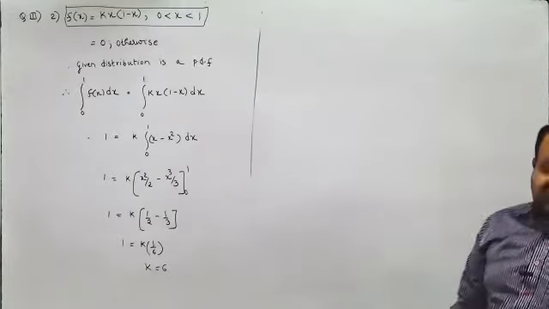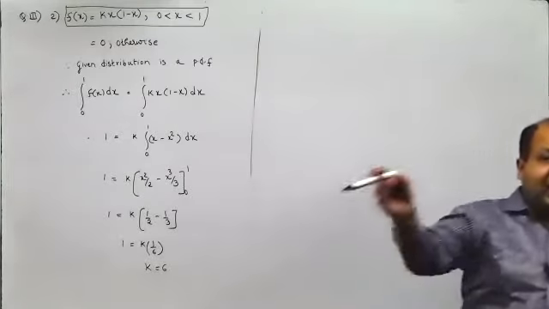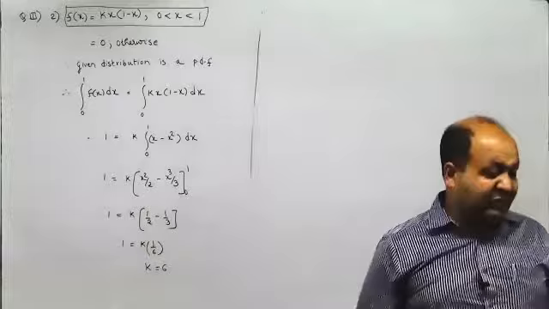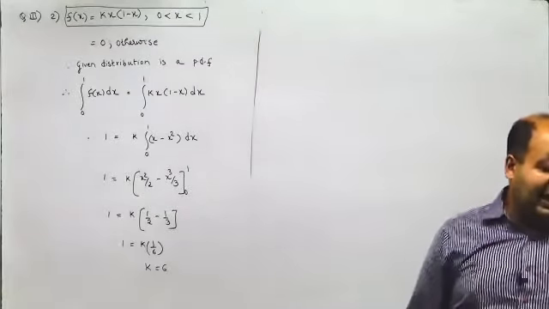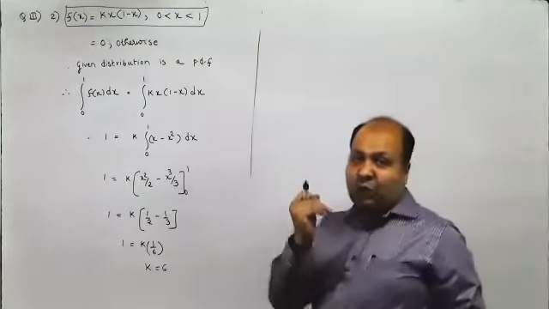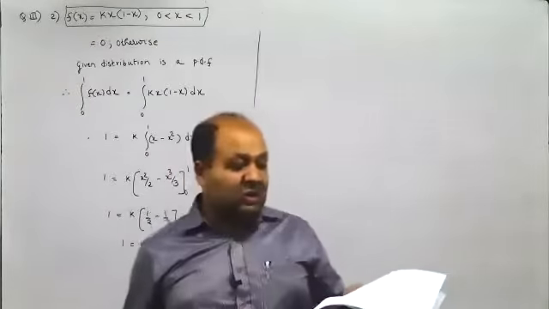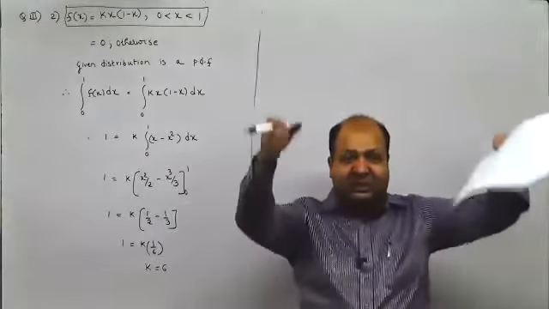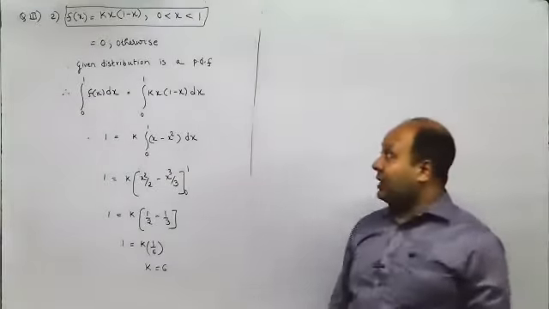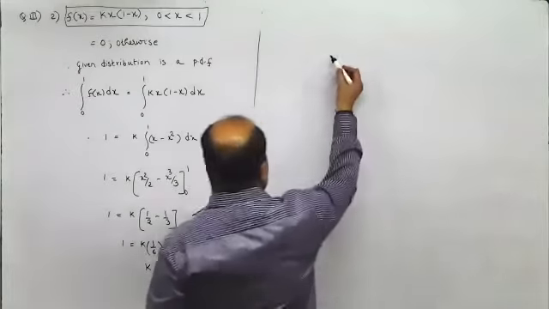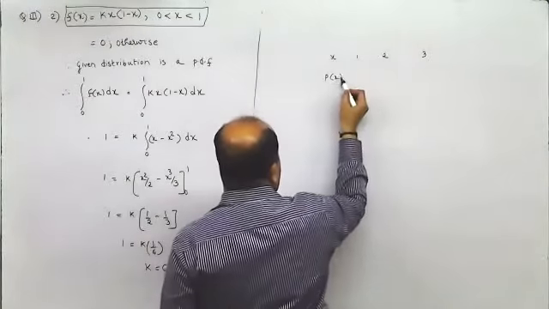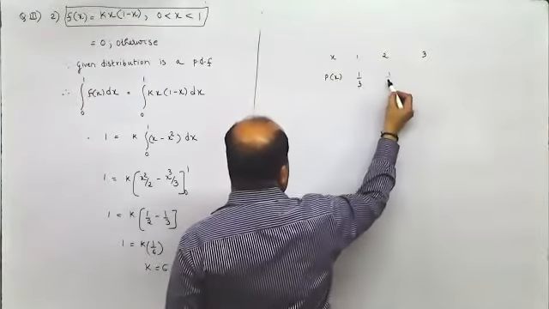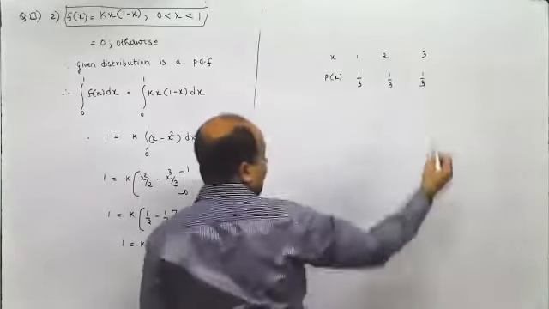Yes, cumulative frequency distribution means what? You have to add all frequencies till that point. So if it is defined between a and some limit, it means the lower limit is a, upper limit is not defined. We have to integrate that much area to get f of x. For instance, suppose I say these are all 1 by 3.